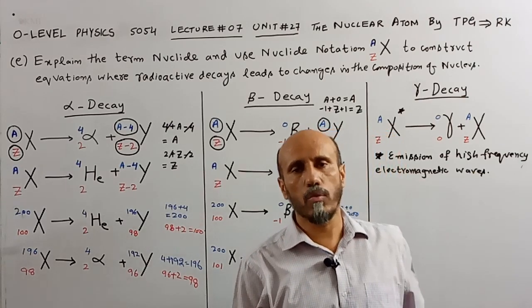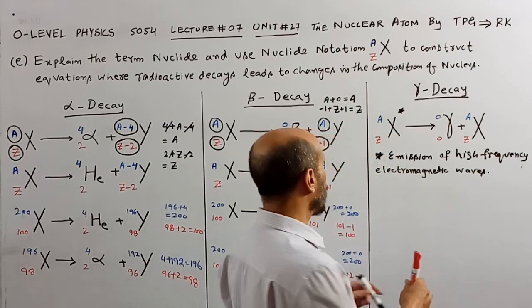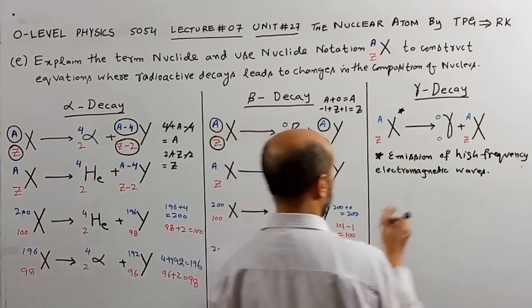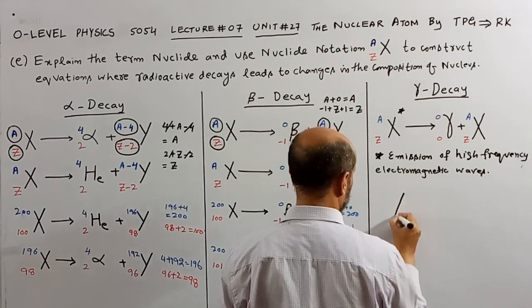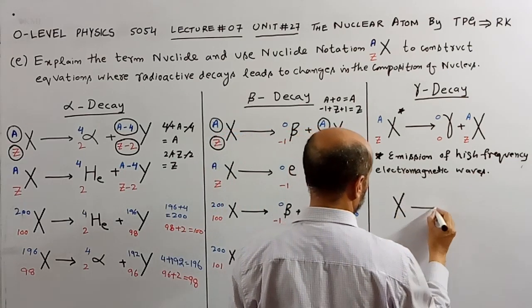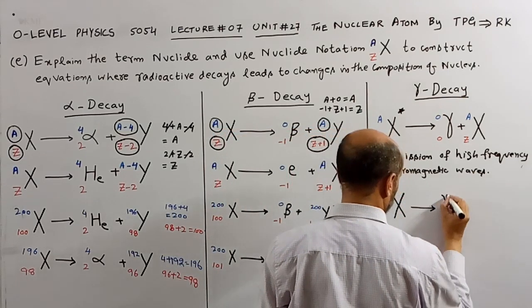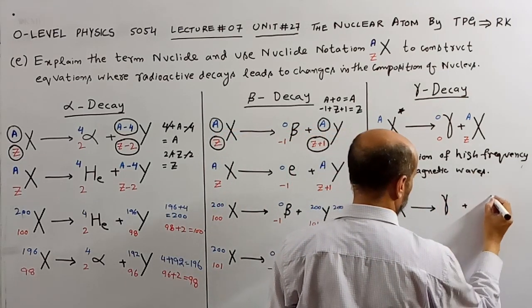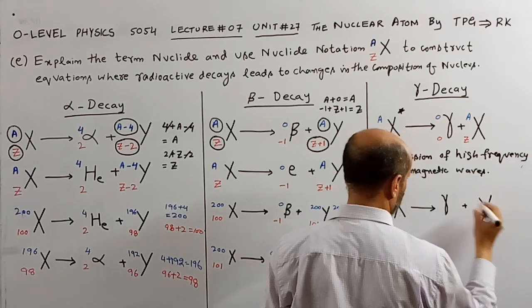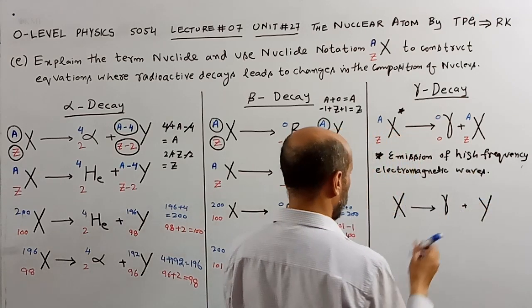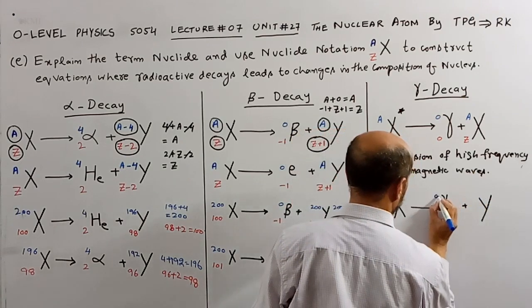Now we will consider one example from this sort of emission of radiation. X gives gamma plus Y. For gamma it is 0.